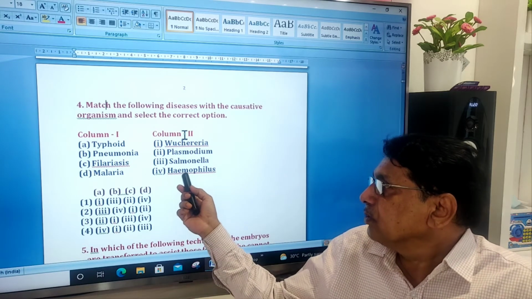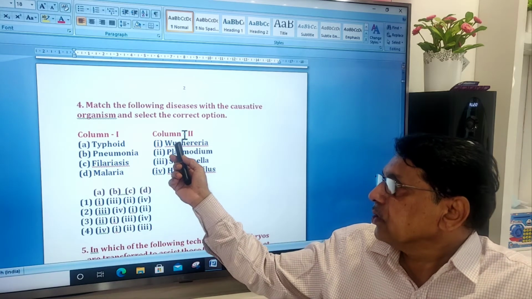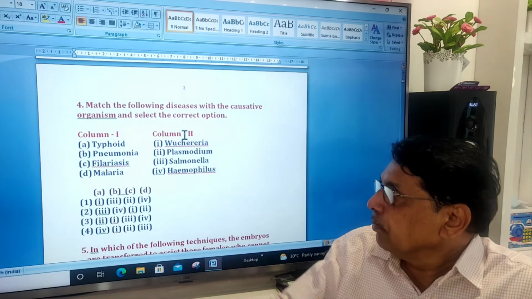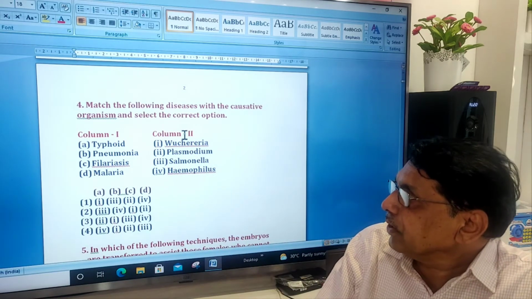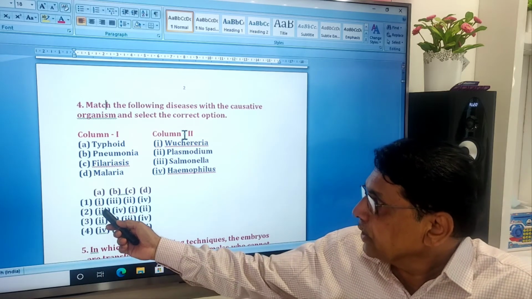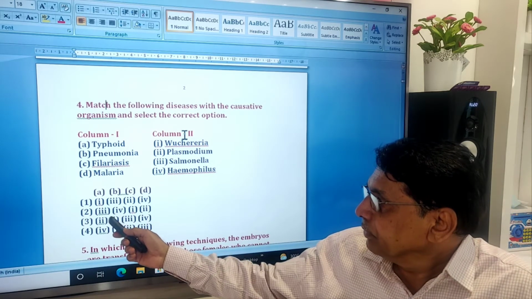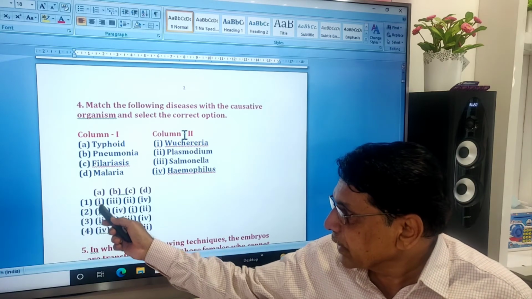Pneumonia is caused by Haemophilus. Filariasis is caused by Wuchereria. Malaria is caused by Plasmodium. Therefore, the correct answer is 3, 4, 1, 2. The 2 is the correct answer.